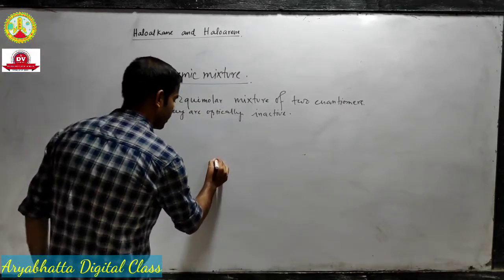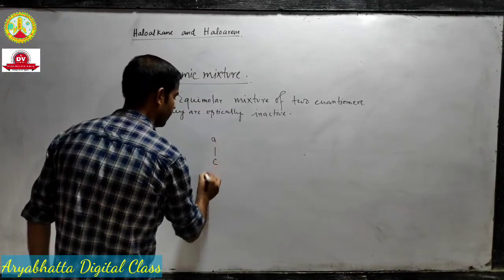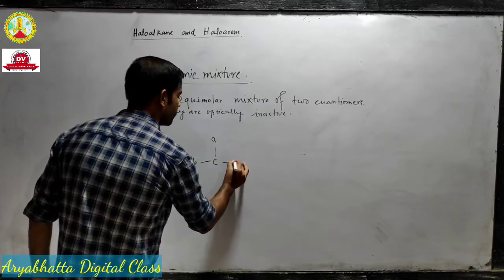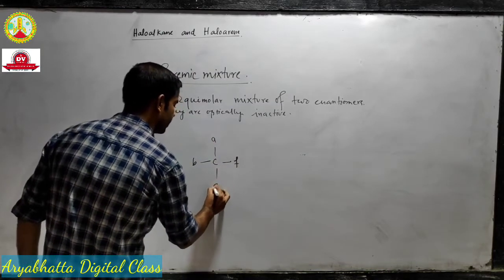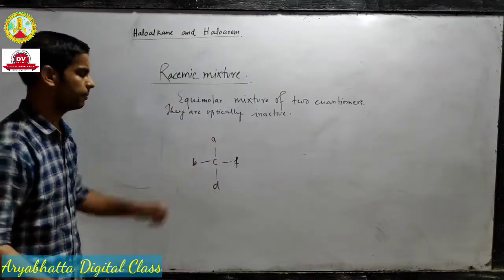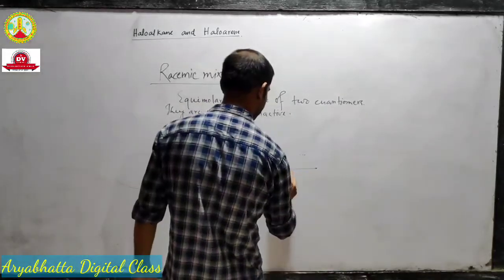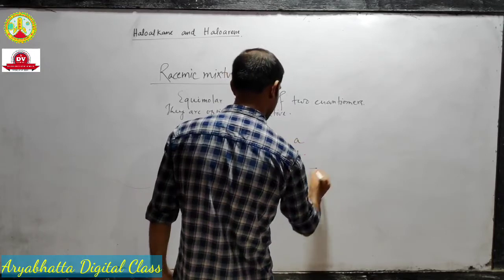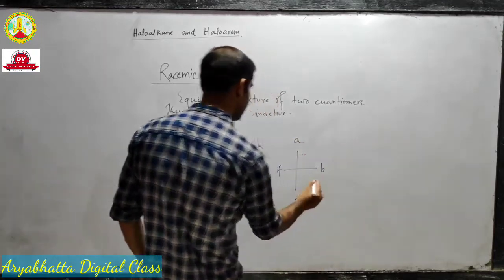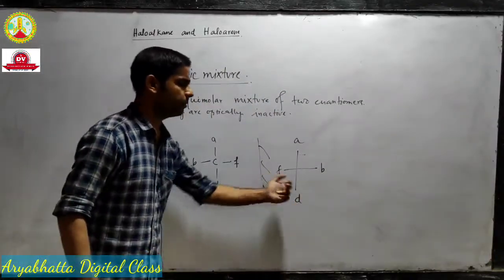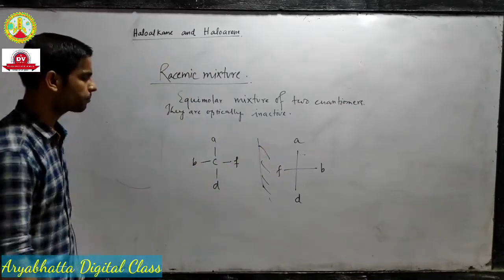Suppose I have a compound like this, A, B, F and D. This is chiral. I put a mirror over here, so what will I get? I will get F, A, B and D. Now these two mirror images are enantiomers.